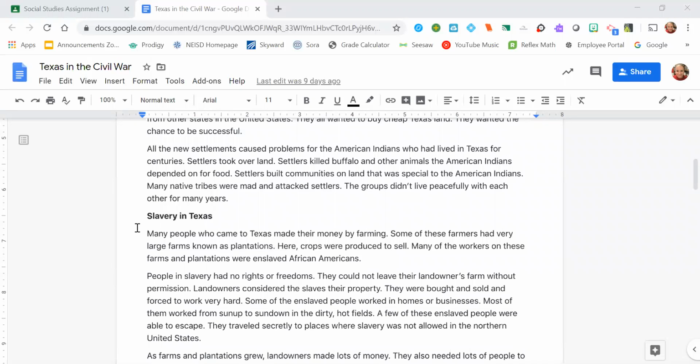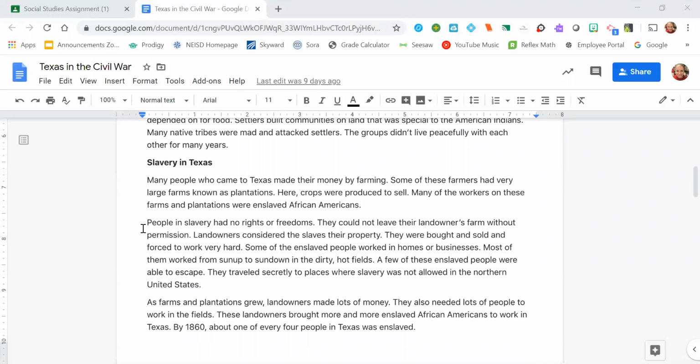Slavery in Texas. Many people who came to Texas made their money by farming. Some of these farmers had very large farms known as plantations, and here crops were produced to sell. Many of the workers on these farms and plantations were enslaved African Americans. People in slavery had no rights or freedoms. They could not leave their landowner's farm without permission, and landowners considered the slaves their property. They were bought and sold and forced to work very hard.